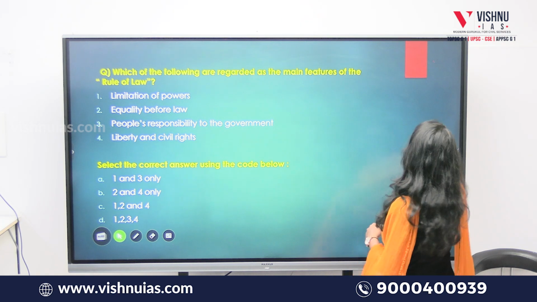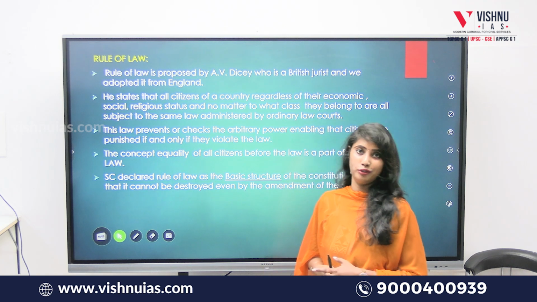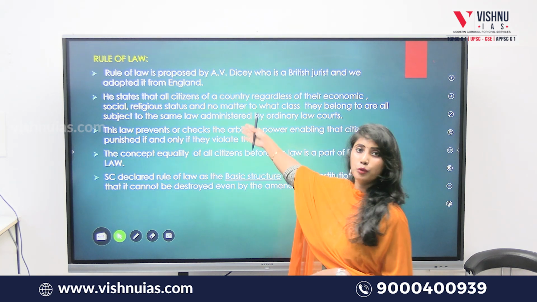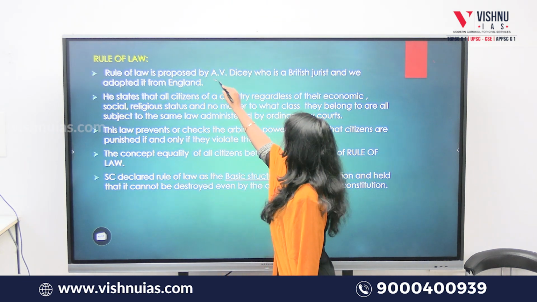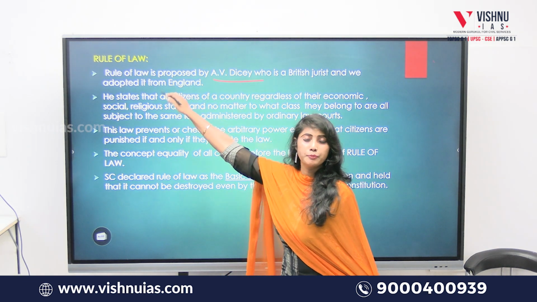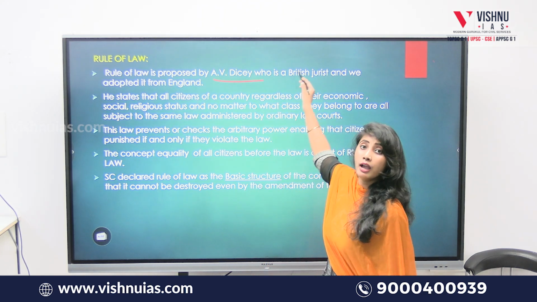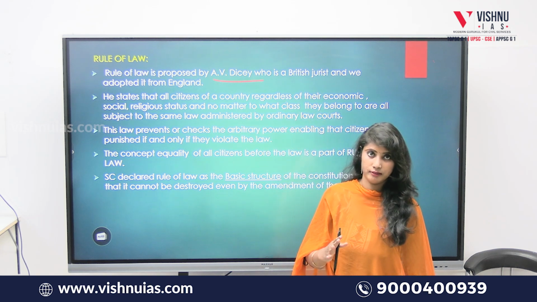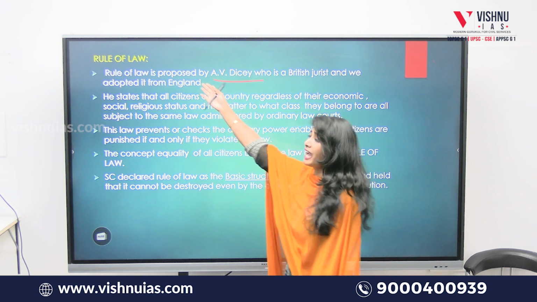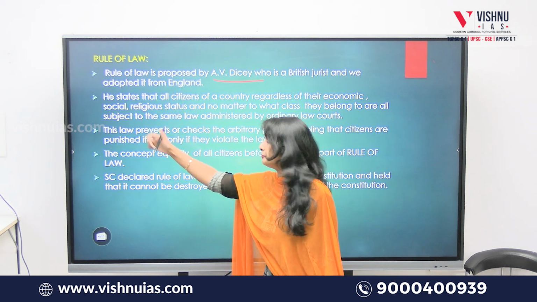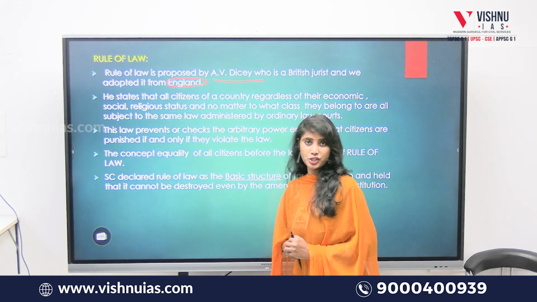If we see the explanation, what is rule of law? First of all, rule of law was proposed by A.V. Dicey. He is an eminent British jurist, and he is the one who proposed this concept. So we can say that we have derived this rule of law from England, that is, from the British Parliament.